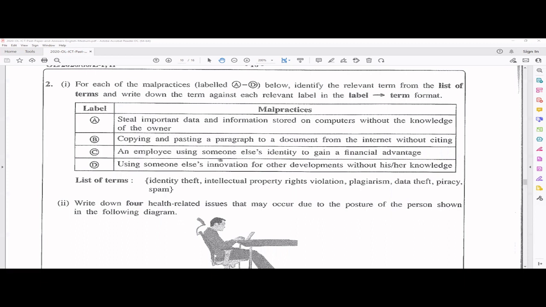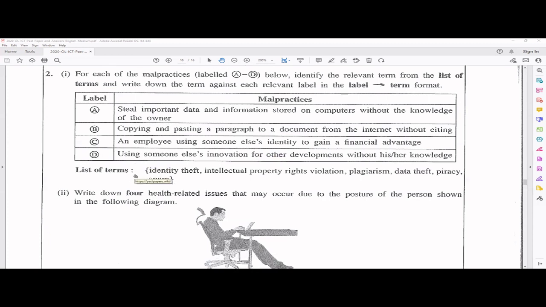Okay. C, right? An employee using someone else's identity to gain financial advantage. So this is stealing identity, right? Acting like somebody else. So that is actually identity theft. D, using someone else's innovation for other developments without his or her knowledge.